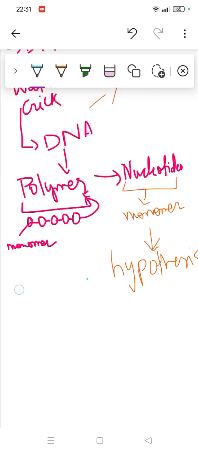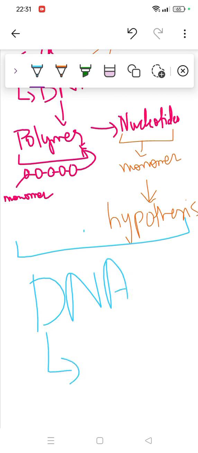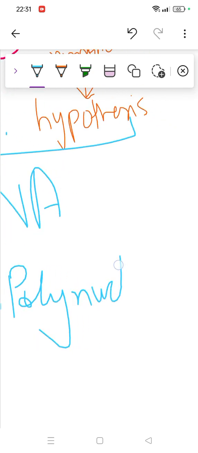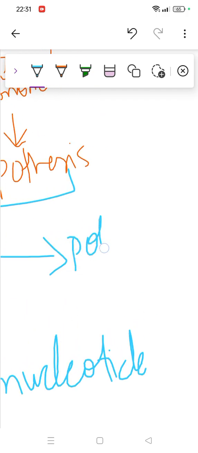So this means till here no DNA structure was formed, right? Then these scientists again started researching on DNA. What exactly is DNA and what are its types? How is it formed? So they saw that DNA is a polynucleotide. Poly means many. Even before that, they saw that DNA is a polymer. They confirmed DNA is a polymer.